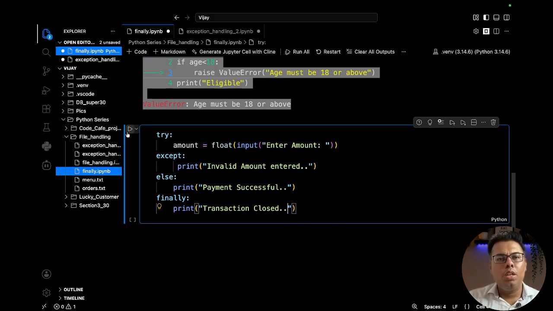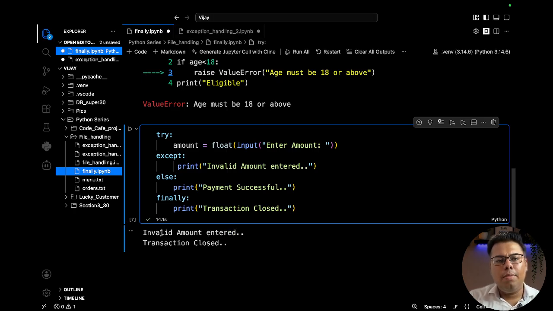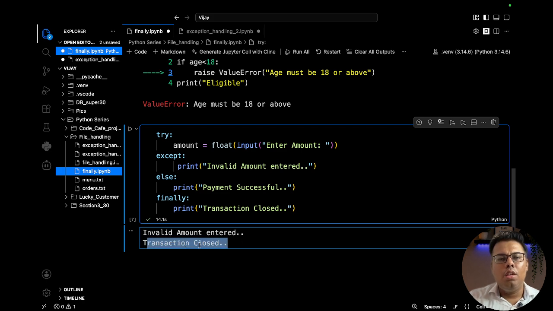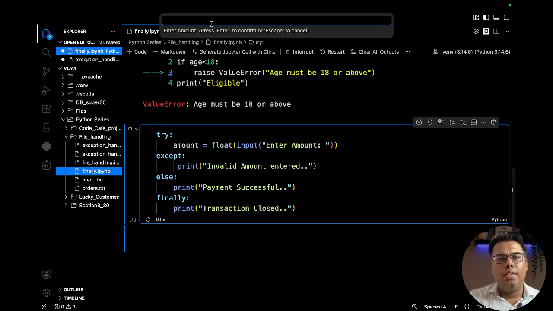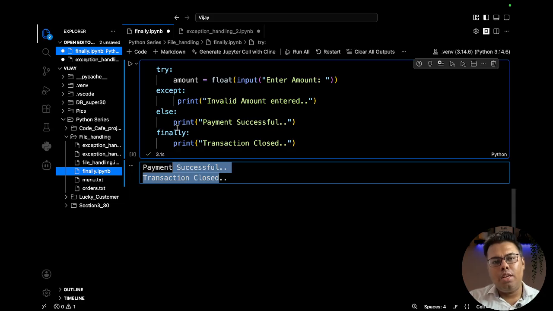Okay, so if we try to run now, what amount do you want to have? Let's say I intentionally enter a wrong amount. Let's say I enter 60. Okay, invalid amount entered, because I entered in a string format, so transaction closed. Let's say I enter in the numeric format: 70. Payment successful, transaction closed. So in this way we can make the program more flexible, more powerful.